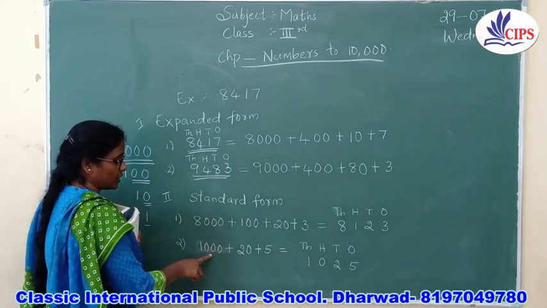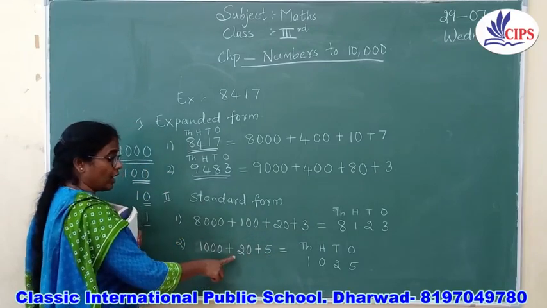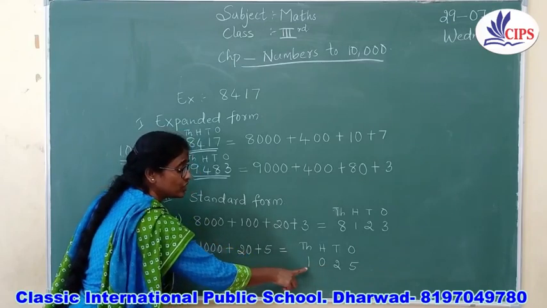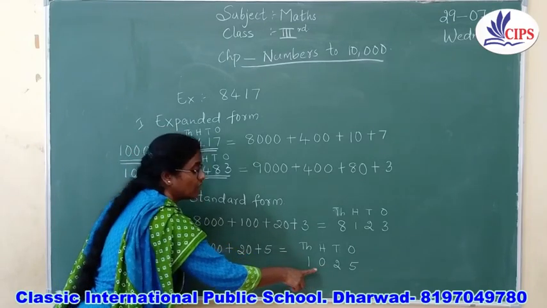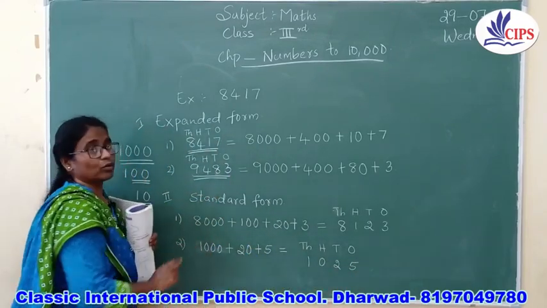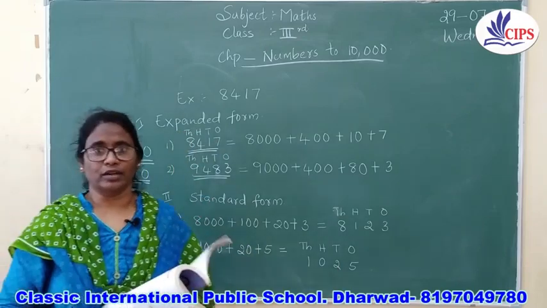In the expanded form it is 1,000, 20, 5. But here we do not have 100. That is why in the hundreds place you have 0. So this number is 1,025. You are not going to say 0 hundreds. It is 1,025. So this is the way you are going to write the expanded form and also the standard form, children.